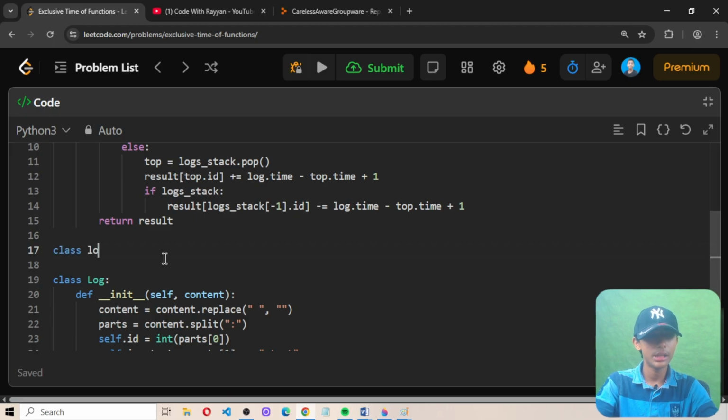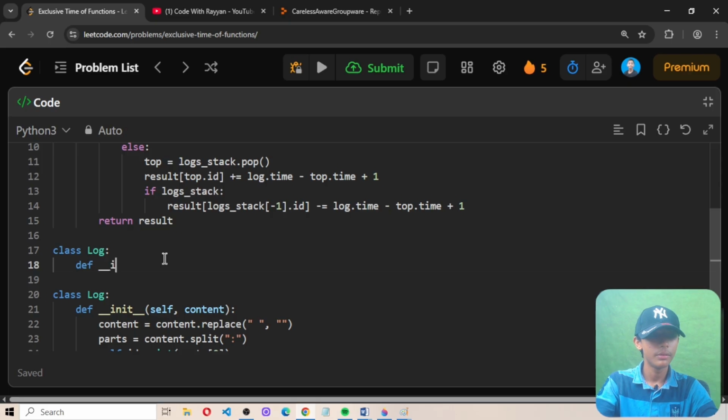So write class Log. Here I define one more class in which I define __init__, with two underscores, not only one.